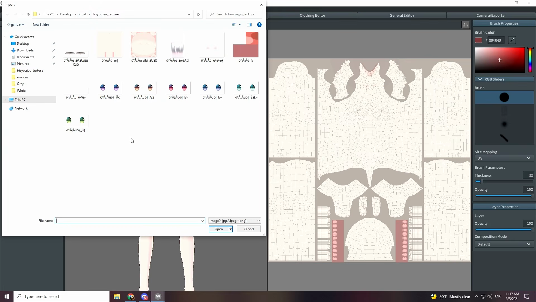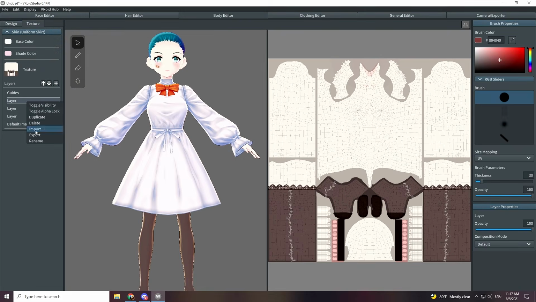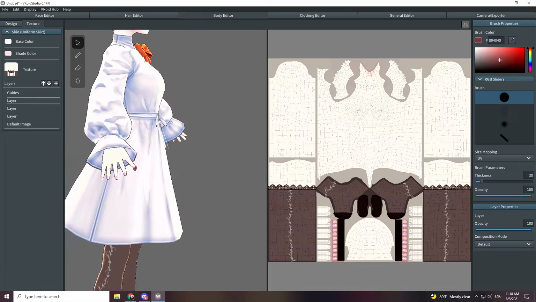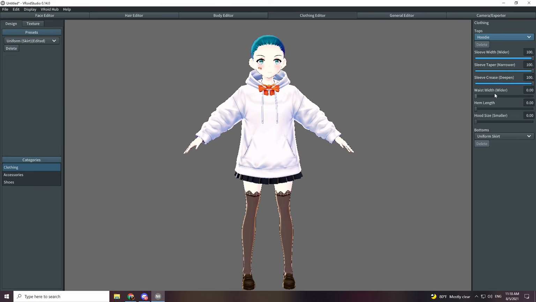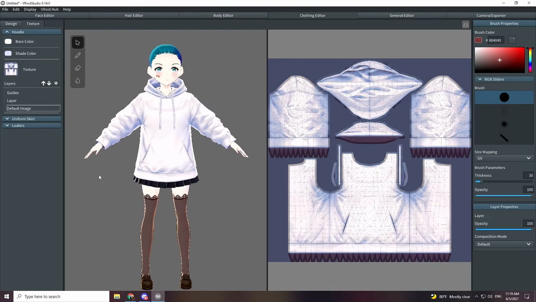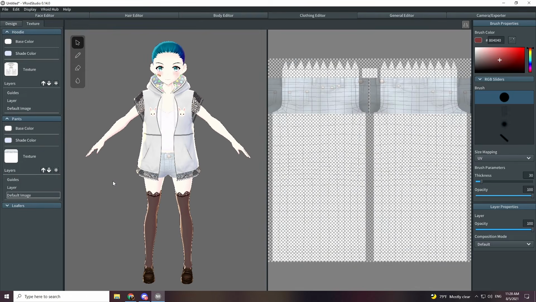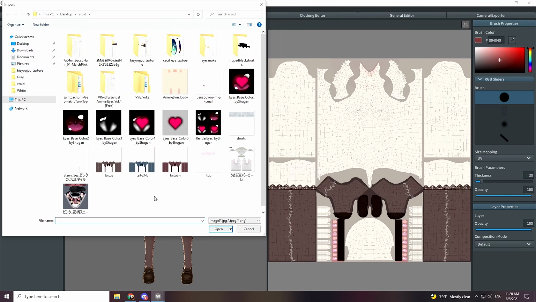In order to do this correctly, you need to make sure you are using the right clothing file, since there are a lot of different styles. So in order to correctly input the clothing texture, make sure you read on the artist's page what clothing style they use to manipulate in VRoid Studio. Most of the time artists include that, but if for some reason they don't, you're gonna have to do a lot of trial and error until it looks right.